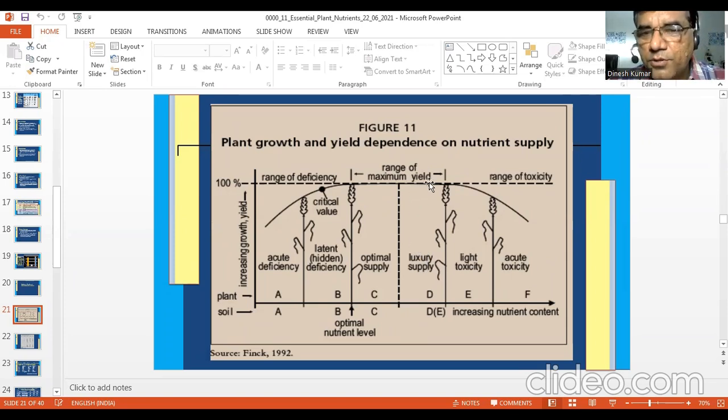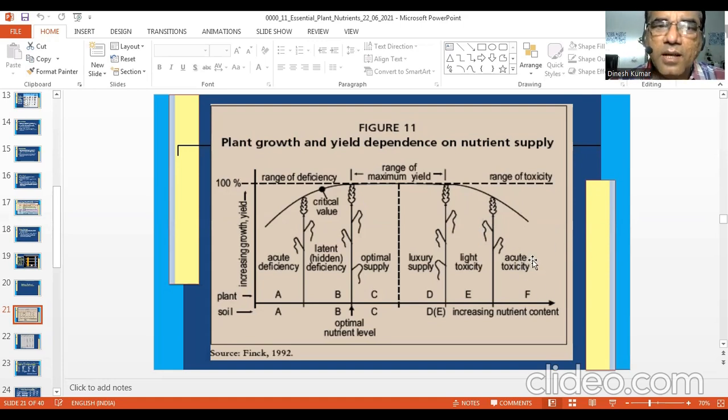And then still you increase the concentration, then light toxicity can happen. This may be particularly for micronutrients like iron, manganese, copper, etc. So here toxicity can happen, and then further increase in a level of nutrient will cause acute toxicity.